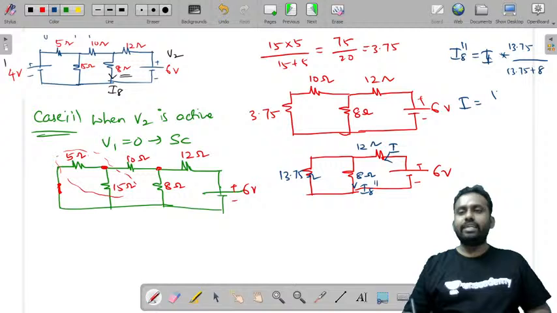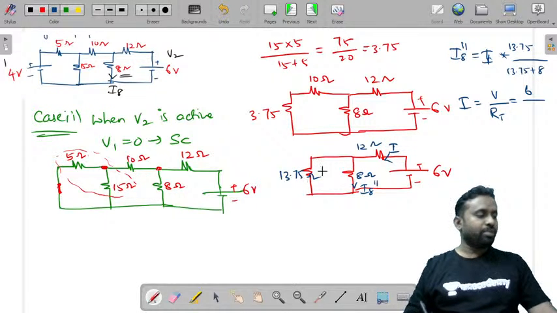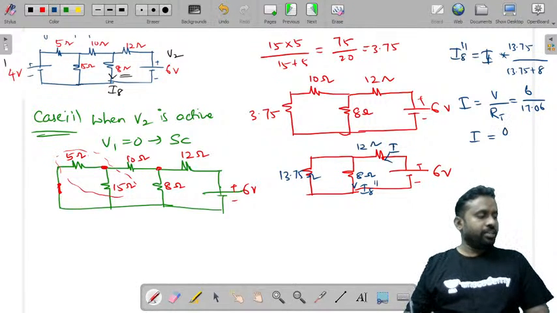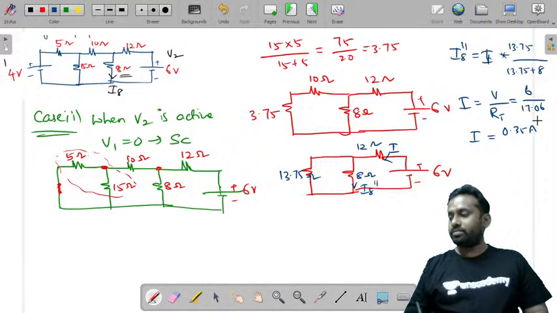What is the total current? It is voltage by the total resistance. What is voltage? Voltage is 6. Now if you find the total resistance, that is the parallel combination of 13.75 and 8 and 12, that will give you 12 plus 5.06, which is 17.06. So the current value will be 0.35 amperes.